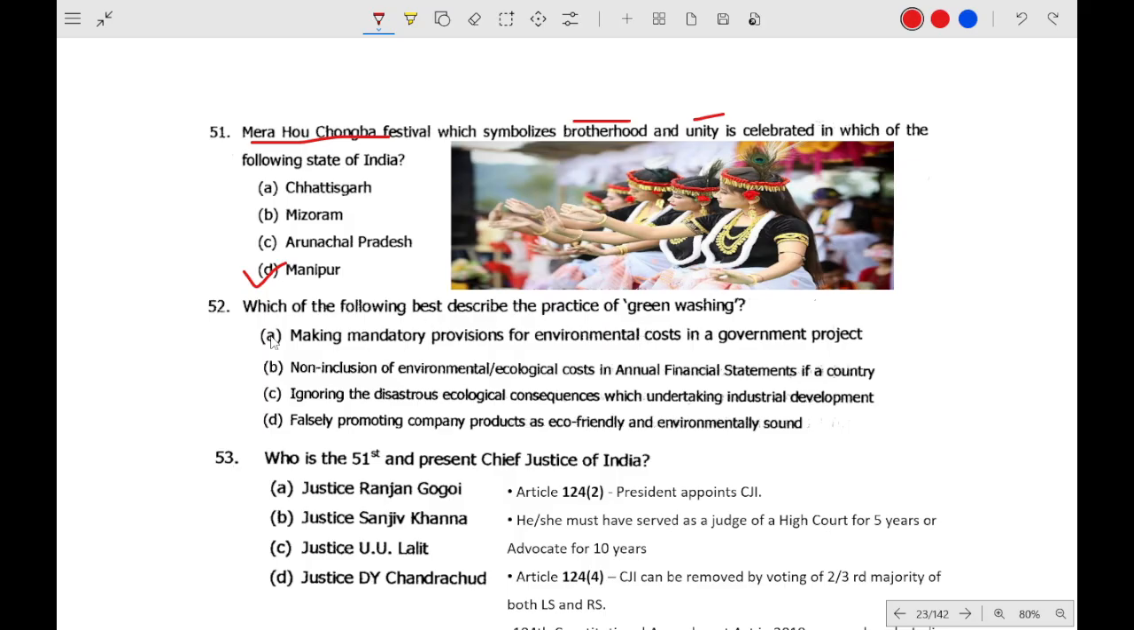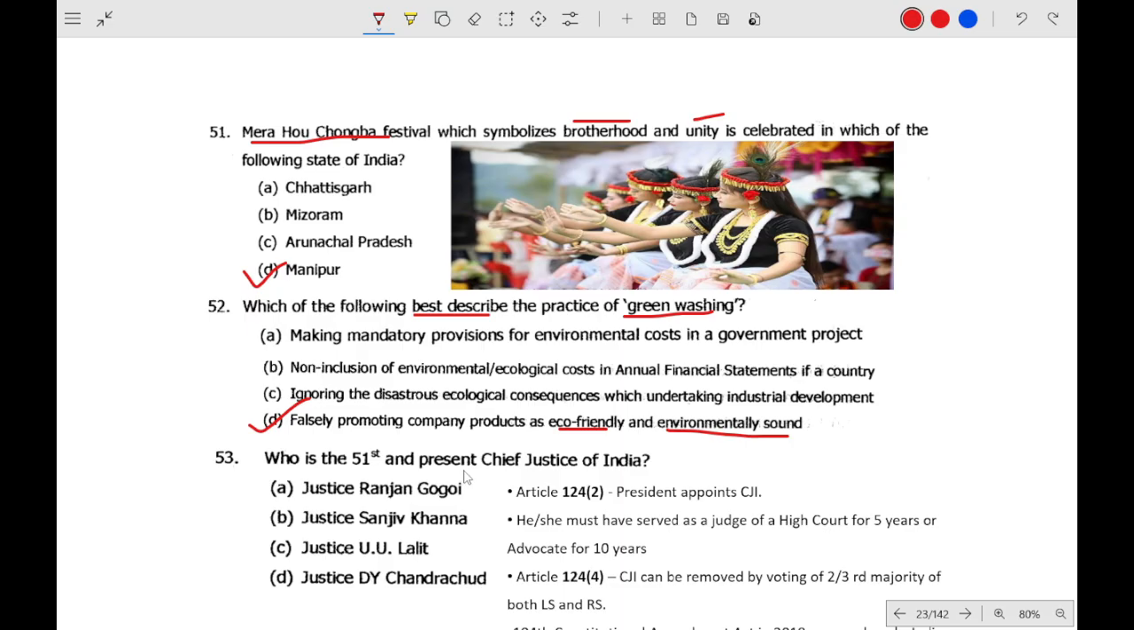Question number 52: which best describes the practice of greenwashing? Greenwashing is falsely promoting company products as eco-friendly and environmentally sound. That means lying to the customer. When a company lies to its customers and the government that they are producing eco-friendly and environmentally sound products, that is greenwashing. Question number 53: who is the 51st and present Chief Justice of India?